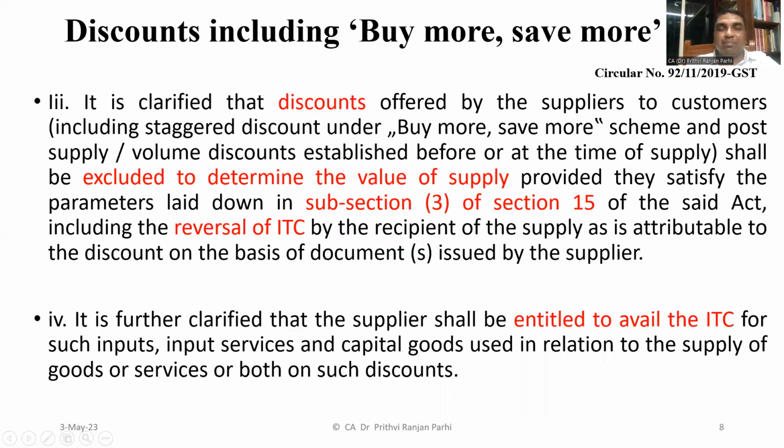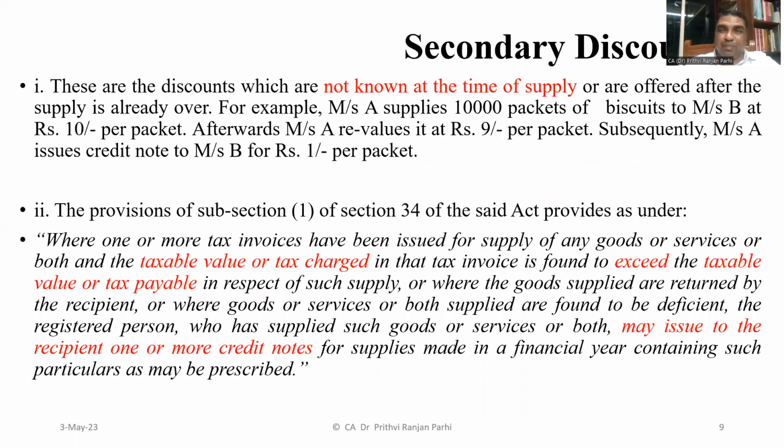So if these conditions are met, then the discounts will be excluded from the taxable value. The remaining part of the ITC, the supplier can avail. That is also clarified in the next paragraph. So it is now very clear that if these conditions are complied with, discounts should not be included in the taxable value for GST purposes.